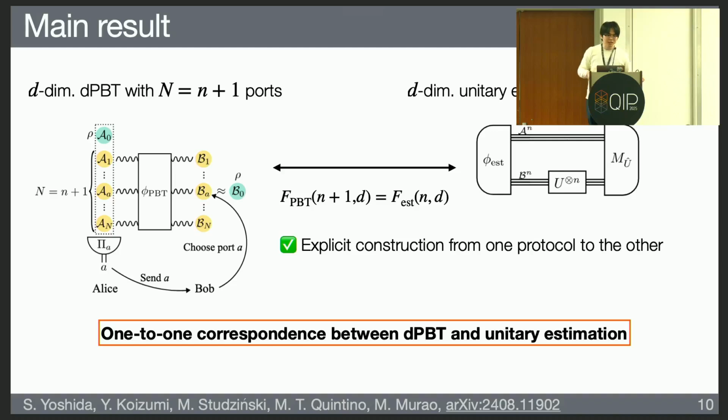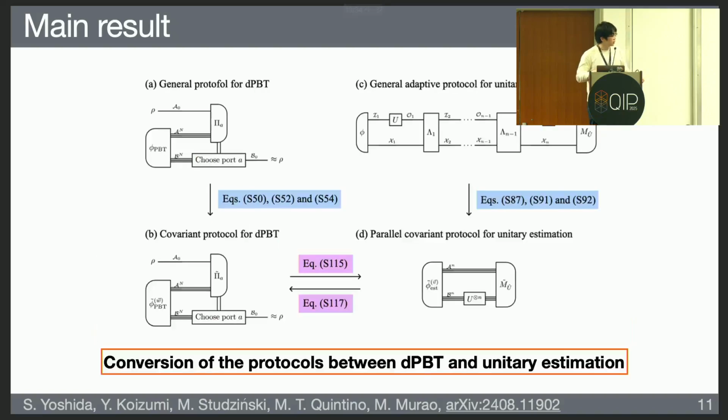We have shown that the optimal fidelity of port-based teleportation for this case and the optimal fidelity of unitary estimation for this case are equivalent. Additionally, we have constructed the explicit conversion from one protocol to the other, as shown like this.